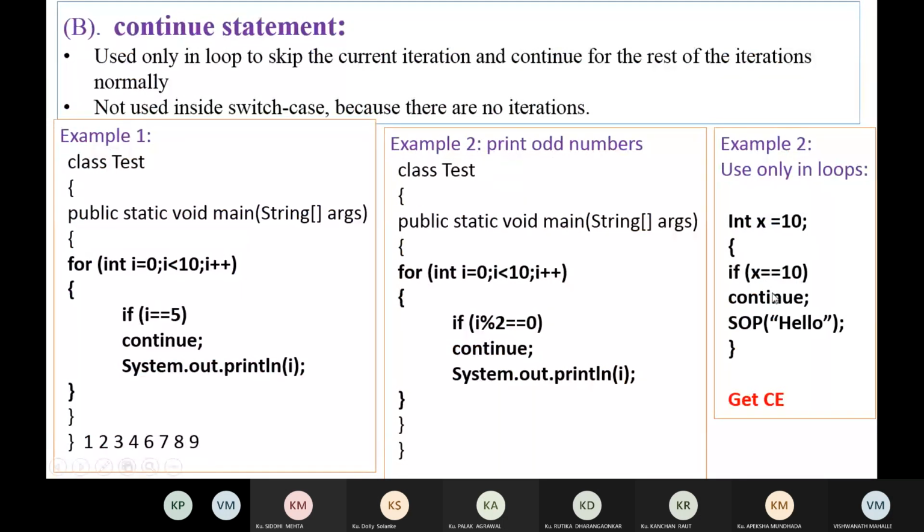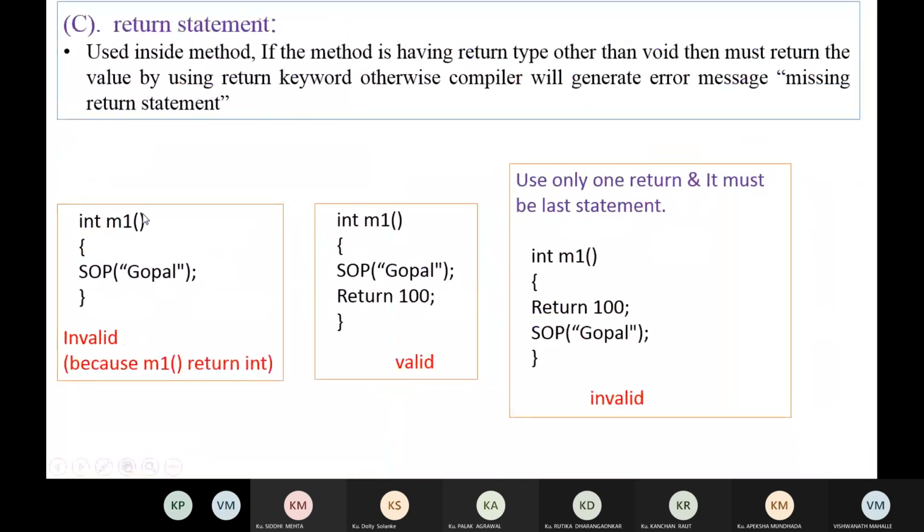So the return statement is used inside methods. We already know methods return a value, and to return the value from a method we use the return statement. Here you can observe m1, that is a method, and the return type of this m1 is integer, and we have not written any return statement.